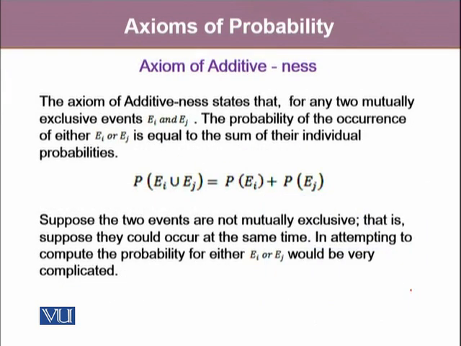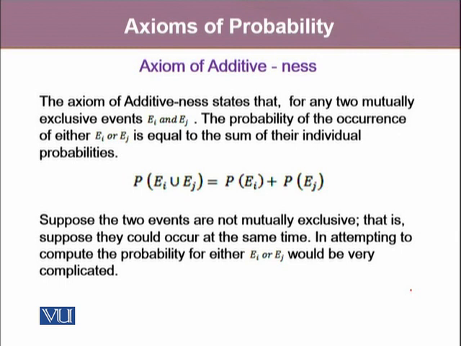The third one is the axiom of additiveness. The axiom of additiveness states that for any two mutually exclusive events, let's say Ei and Ej, the probability of the occurrence of either Ei or Ej is equal to the sum of their individual probabilities, which is represented by the union of the two events. So the probability of Ei or Ej equals the addition of their individual probabilities.